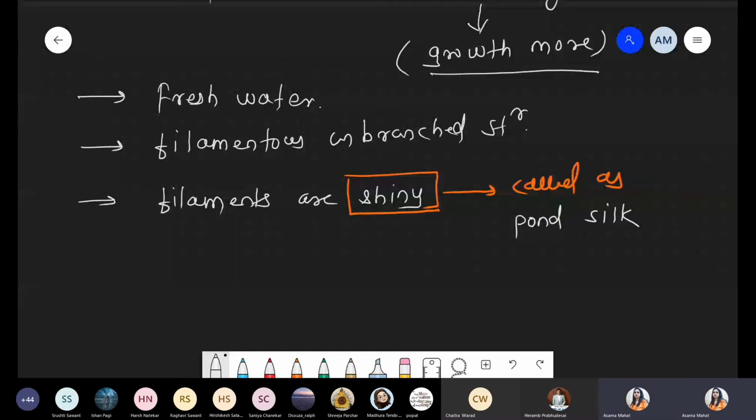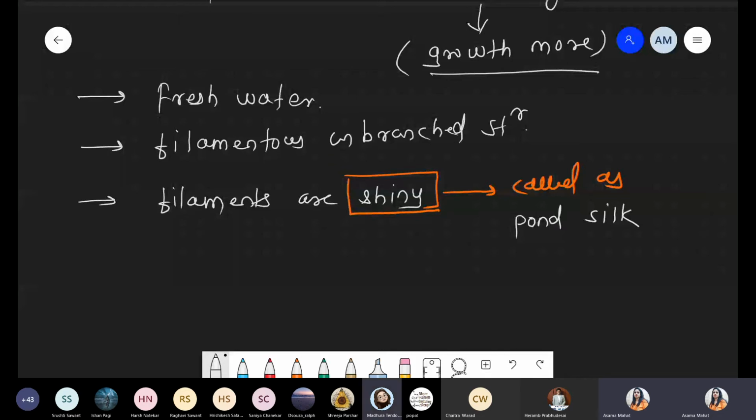A single filament, a third filament. These are the filament structures. This outermost layer is simply called the cell wall, and this cell wall is made up of pectin plus cellulose.